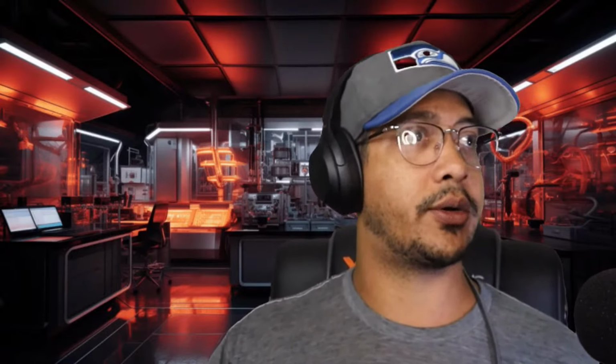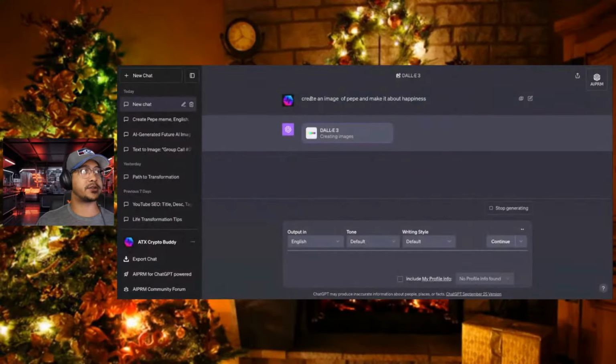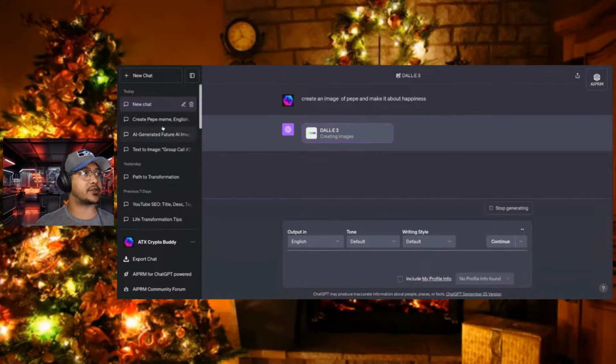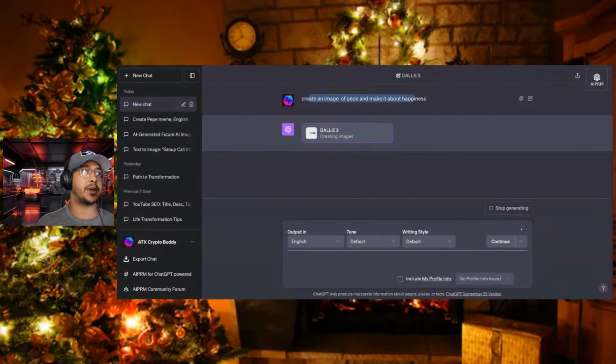All right, cool. So now it's actually going to go through and create the image. Whenever you're using ChatGPT, something to keep in mind, folks, is to go through and reword some of the stuff. I said create a meme of Pepe. It said it wasn't able to. Y'all saw what it said a second ago. I just said create an image of Pepe and make it about happiness.